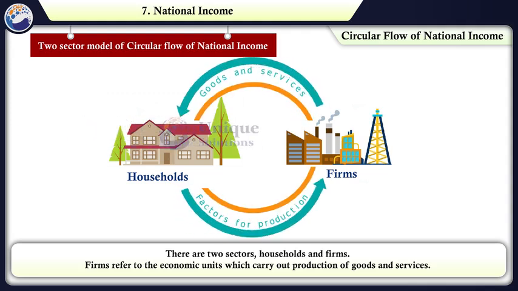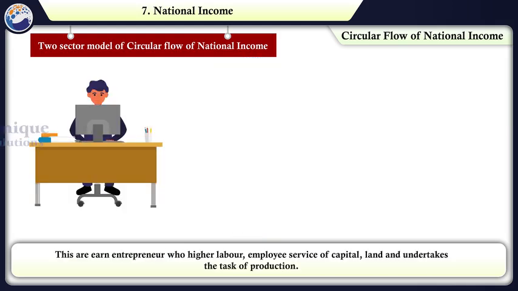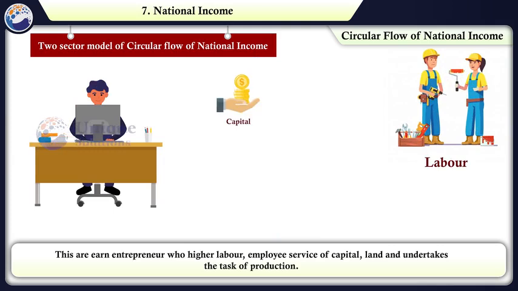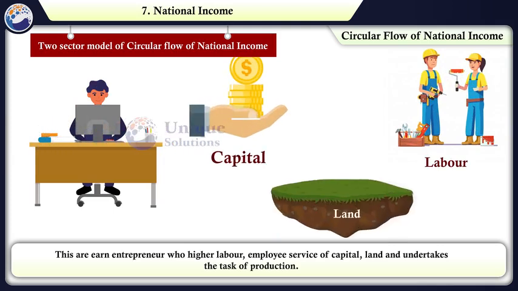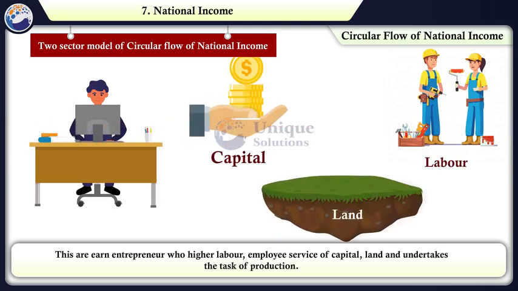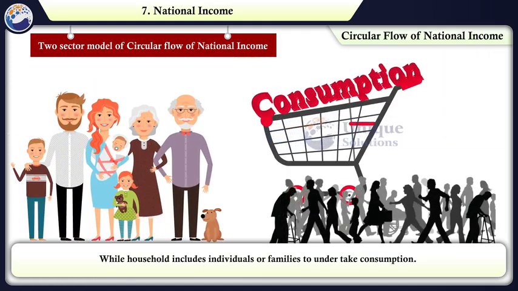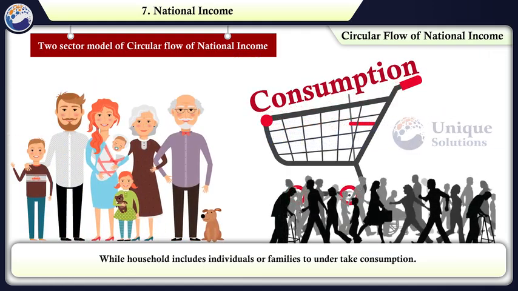There are two sectors, households and firms. Firms refer to the economic units which carry out production of goods and services. These are owned by entrepreneurs who hire labor, employ the services of capital and land, and undertake the task of production, while households include individuals or families who undertake consumption.